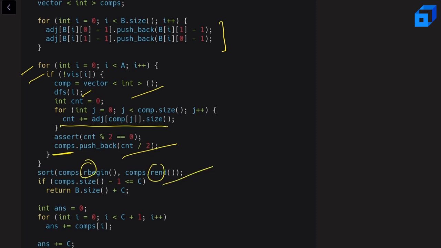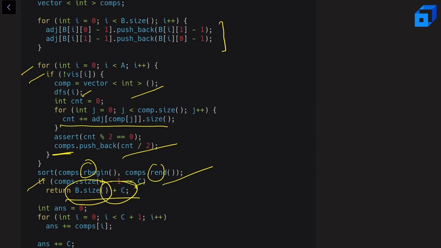After that, I'm checking if components.size minus 1 is less than C. In that case, I can connect each and every component, so I'll have a totally connected graph, and in that I am adding edges. So I'll return the total number of edges I already have in the graph plus C. Why so? Because at the end, all of the connected components would have been connected by these C edges. So that's why we can return b.size plus C.